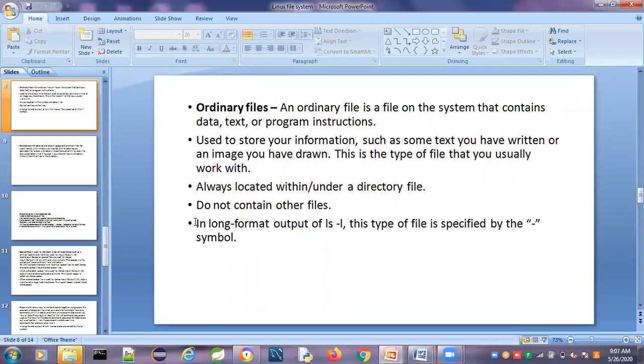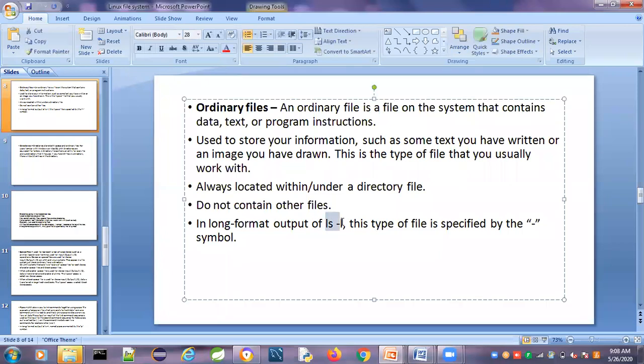In the long listing, we will discuss what is meant by the ls command. When we give the long listing of a file, it displays the file type, whether the file has permissions to read, write, or execute, which group it belongs to, which user created it, when he created it, the name of the file, the size of the file, and how many links, soft links, it has. All of these things can be known with the help of the ls command. ls means list the files and directories.